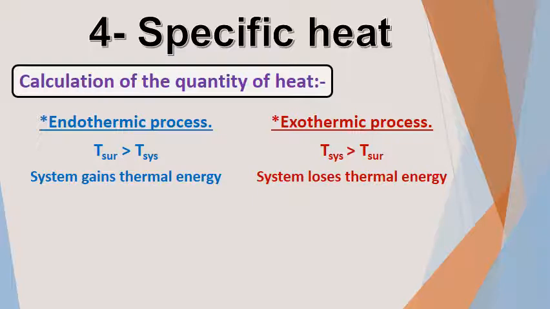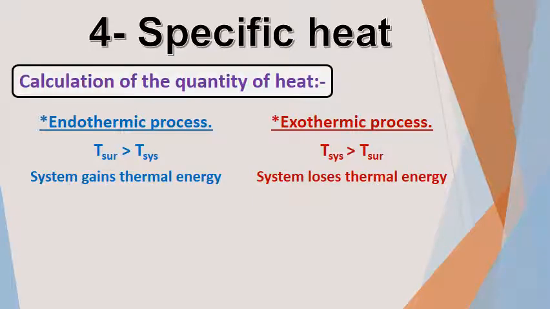Pay attention. Specific heat is a characteristic property. What's meant by characteristic property? This means that the specific heat of the substance is constant. So if I told you the specific heat is 4.18, you must know this substance is water.